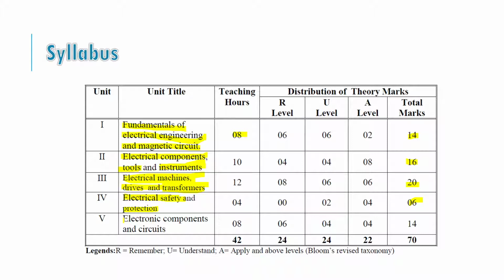And the last, the fifth chapter, is Electronics Components and Circuits. In this chapter we will study various electronics components rather than electrical ones, and various types of circuits, PCBs, etc. This chapter has 14 marks of weightage, so the total is 70 marks of weightage for the AEEE subject.